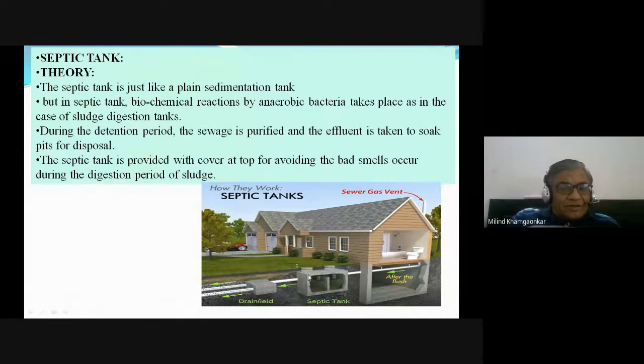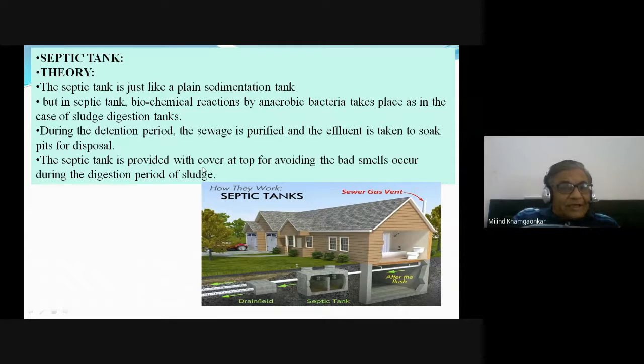Depending on that is the size of the tank, because we cannot dispose of regularly. It is not connected with a sewer system, etc. So during the detention period, that is 6 months or 1 year, the sewage is purified and the effluent is taken to the soak pits for disposal.